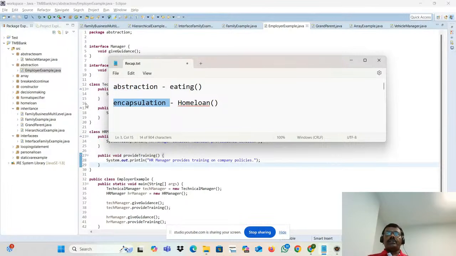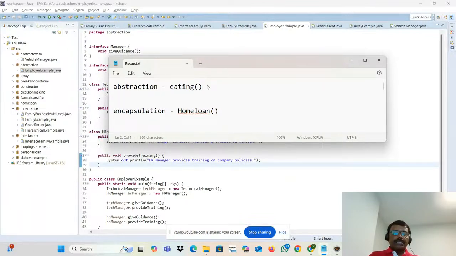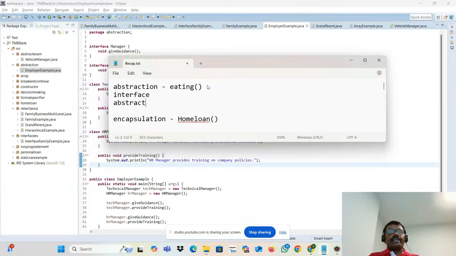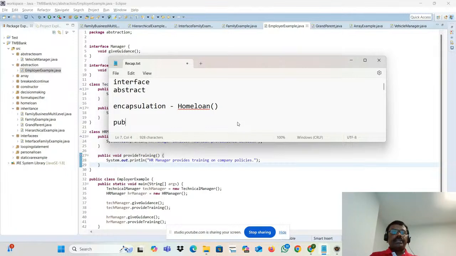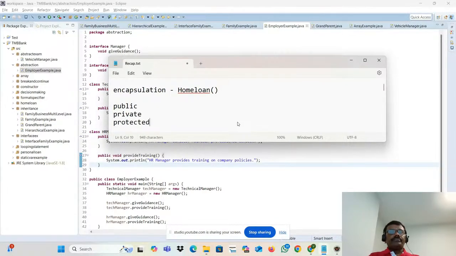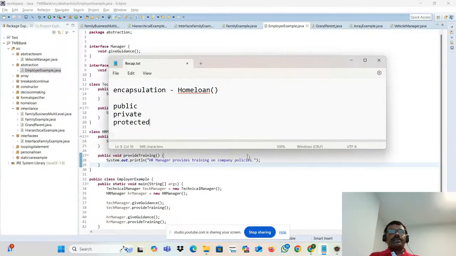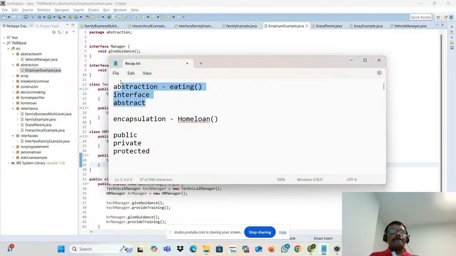Can I have an example? Definitely, I will explain in a detailed manner. Abstraction is achieved with the help of the interface keyword and abstract keyword. The encapsulation concept is achieved with the help of public, private, and one more, protected. These are all the keywords that are going to be helpful.